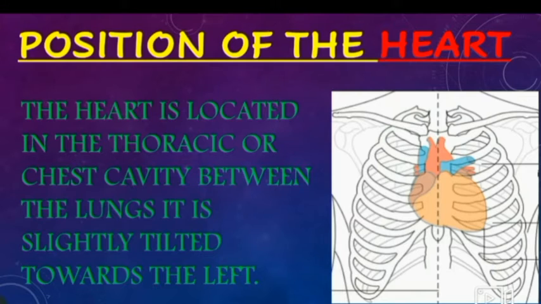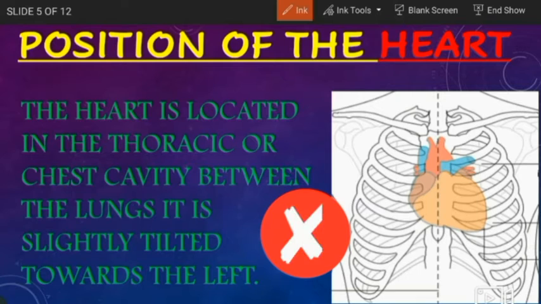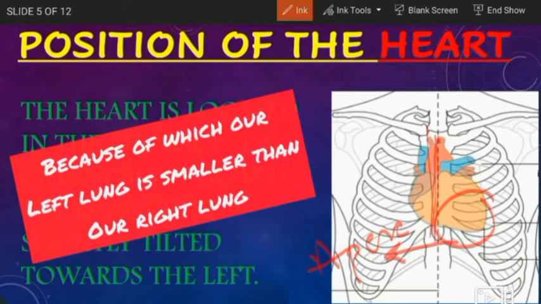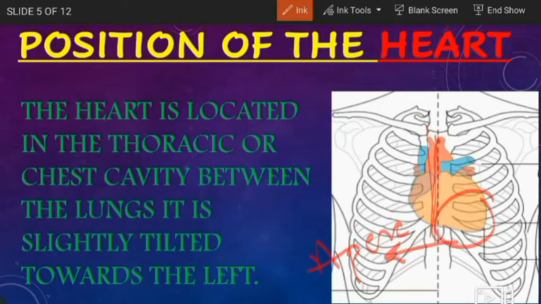Now here is the position of the heart. What we learned in our previous classes is that our heart is located on the left side, but that's not completely true because the heart is located in the center, or in the middle, but its pointed part, which is called the apex, is slightly tilted towards the left. That is why we say that the heart is located on the left. But now you know that the heart is located in the center and its pointed part is tilted towards the left, and its broader part is called its base.